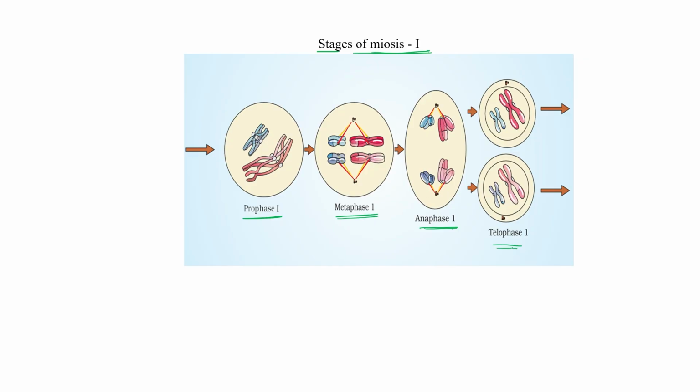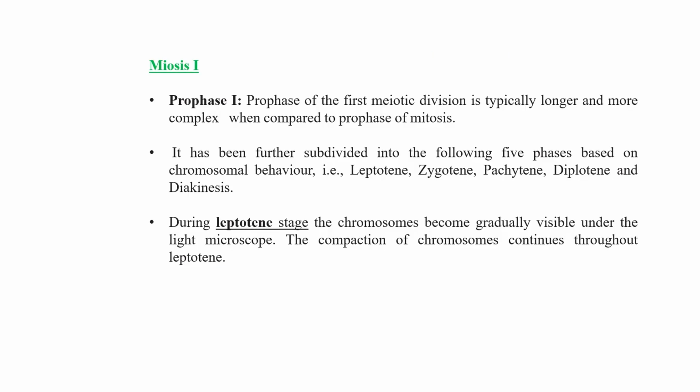Then telophase 1, one cell to two cells. Then immediately both the cells again start nuclear division, and then metaphase 2, anaphase 2 and telophase 2. So 1 cell to 4 cells, 4 haploid cells. Now let's discuss all the events one by one. So in meiosis 1, this is the prophase 1.